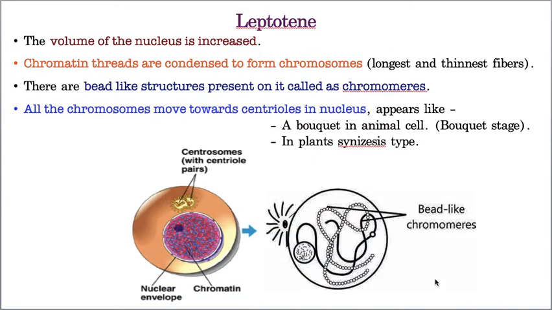First step, leptotene. In leptotene, the volume of the nucleus increases. See, this is the normal volume of the nucleus, and now it is increased. Did you notice it? Now the thread-like chromatin matter looks like a woolen ball. This irregularly arranged chromatin net undergoes condensation. Due to the condensation, it forms the chromosomes. See how the chromosomes are arranged.